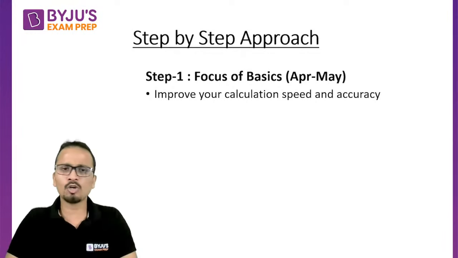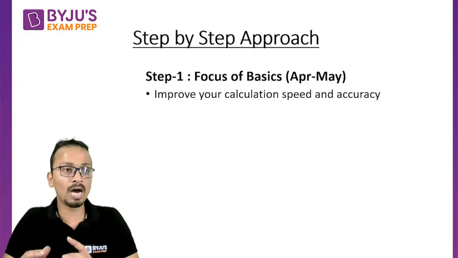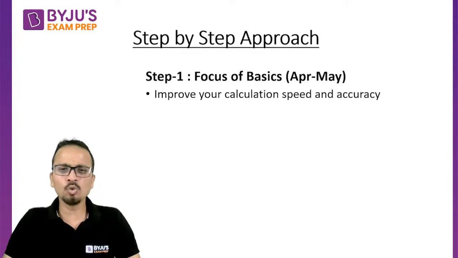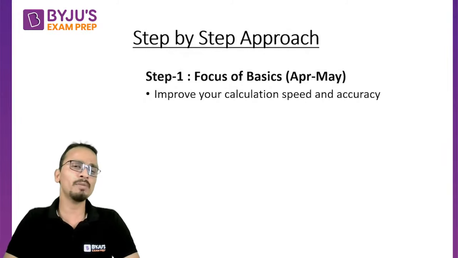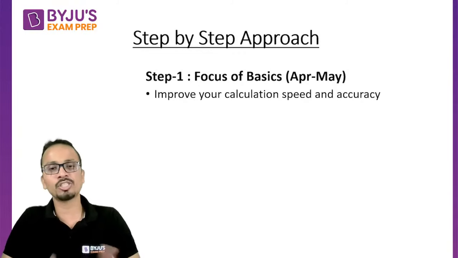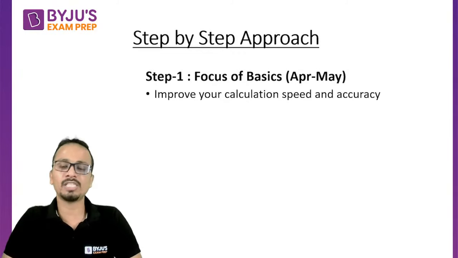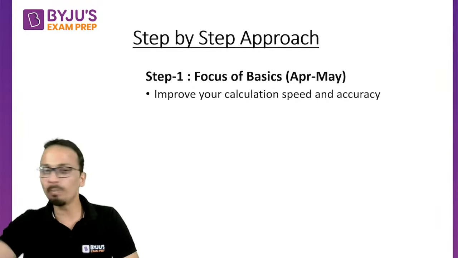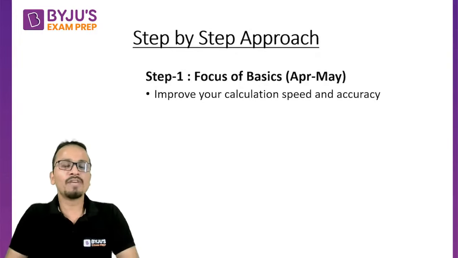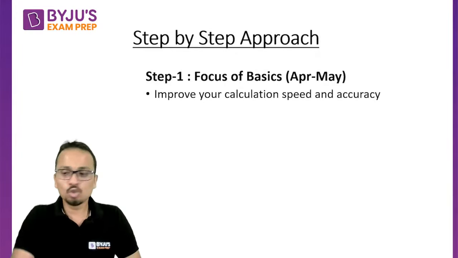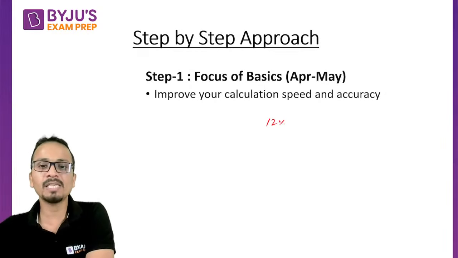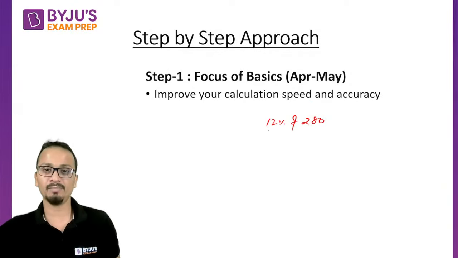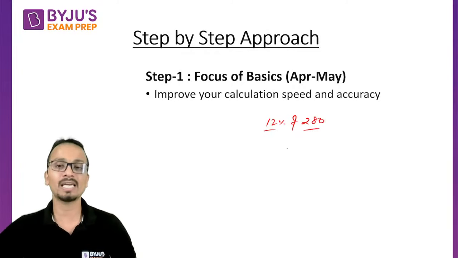If your calculations are not up to the mark, if you are not able to multiply two numbers very quickly, any two-digit or single-digit numbers, or you're not able to perform percentage calculations in a faster way, then you'll end up wasting time. Yes, a calculator is given to us, but it takes time, my dear friends. It takes time to open the calculator and click click click. So if I ask you 12% of 280, and you do this type of calculation with a calculator, shame on you, you'll be wasting a lot of time. 12% of 280 we have to do orally, right?